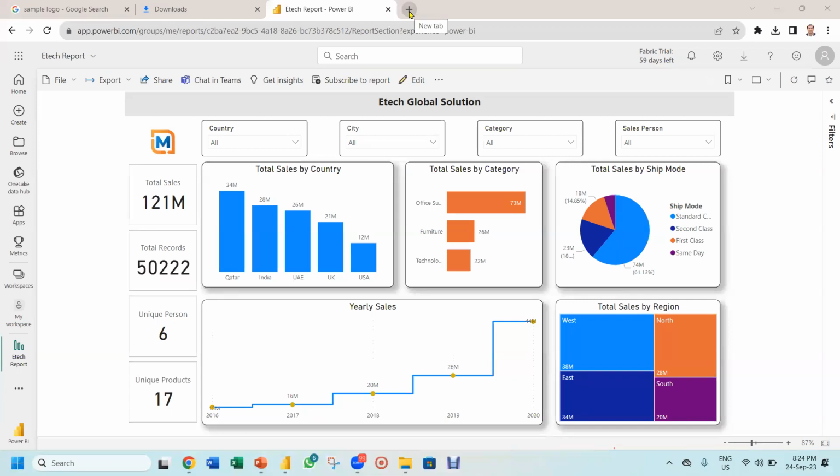So you see how simple it is. If it would have been Excel, then what would I have to do? I have to send you the Excel file. But here what we did, I shared a simple link, and you also can do the interactivity. You don't have my Excel file. This Excel file is embedded into it. You click on this and it will be interactive for you as well, right?